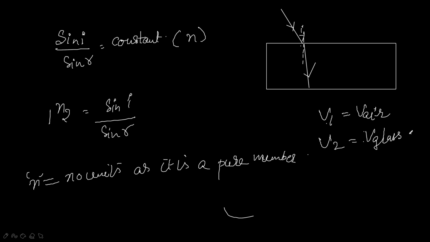So the refractive index of the glass with respect to air is given by n2 by 1, meaning n glass by air. Refractive index of glass, that is equal to the speed of light in air divided by the speed of light in the glass. Okay, so that is only medium 1 and medium 2.